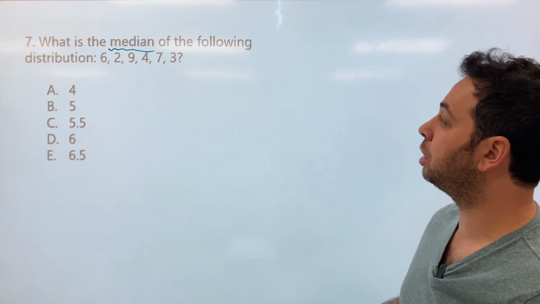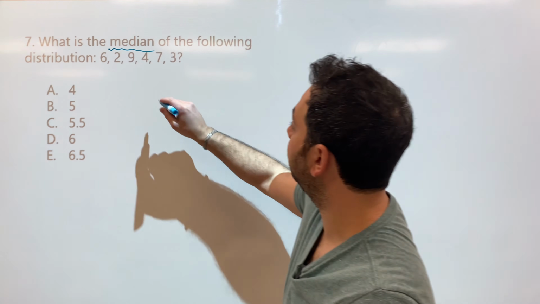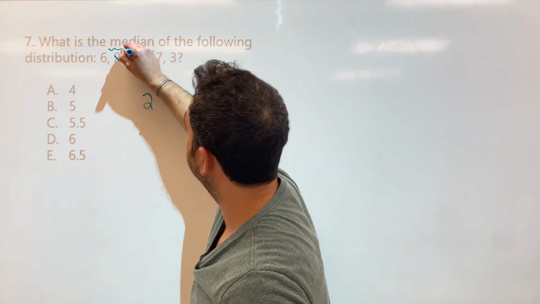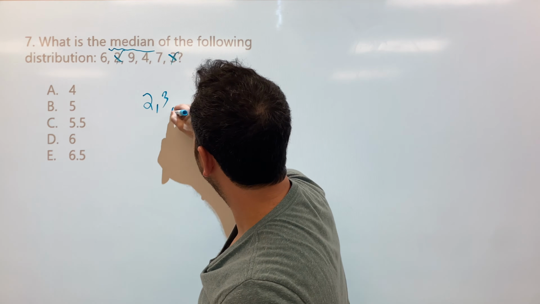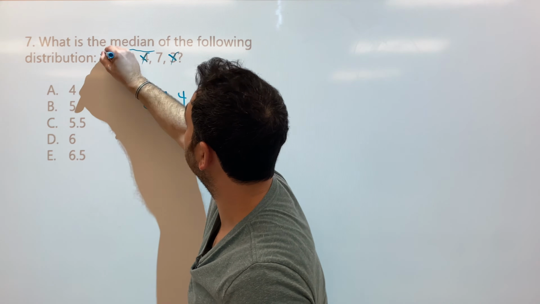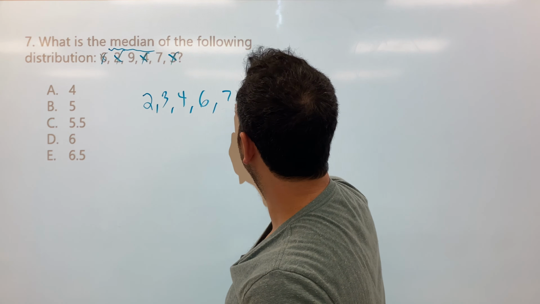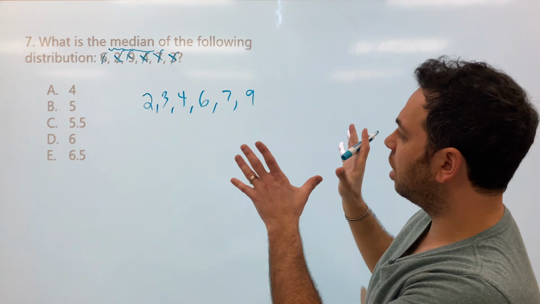So how do we establish the median? We put the numbers in order from lowest to highest. So let's do that together. We have 2, cross that off. We have 3, cross that off. We have 4, cross that off. We have 6, putting them in order. We have 7, and we have 9, okay? All right, there's our distribution.